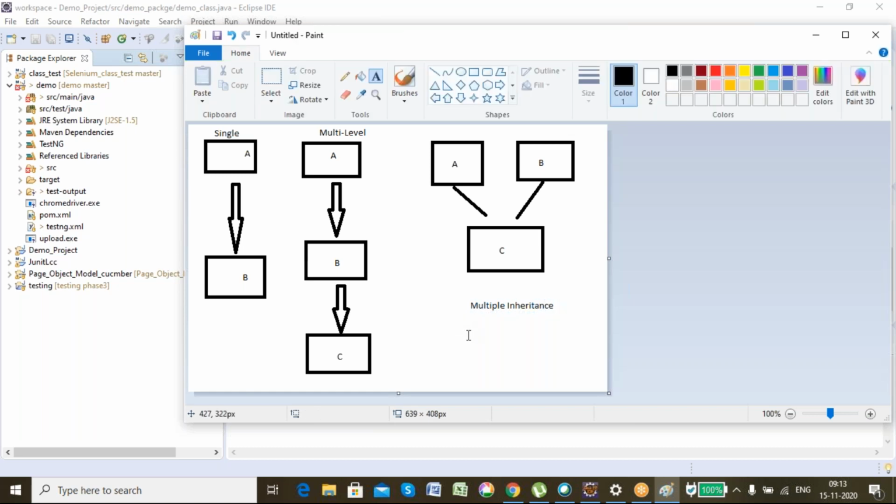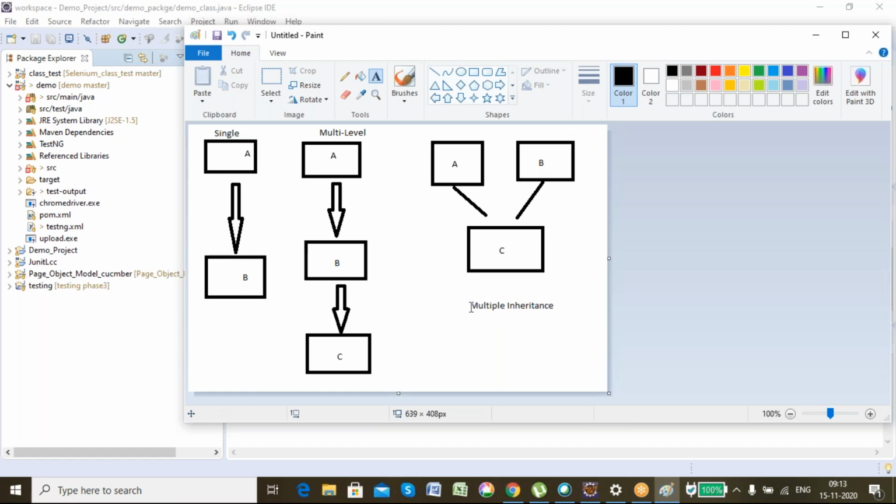Now see, in single inheritance, a single class inherits another; A is the parent class of B. So this is single inheritance. Only one class is involved in inheriting another class. Now this is multi-level inheritance, in which B inherits A and C inherits B. That means B has all the data members and functions of A, and C has all the data members and functions of B as well as A. And this is multiple inheritance. Multiple inheritance means a single class has two parents, A and B. It inherits the data members and functions of A as well as of B.